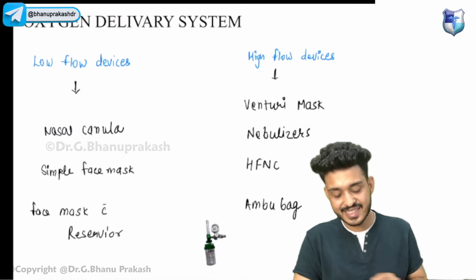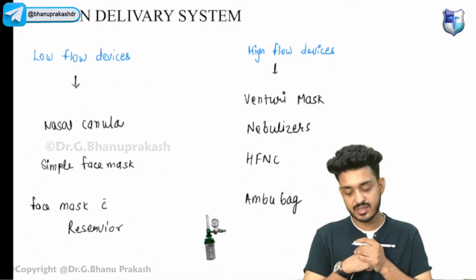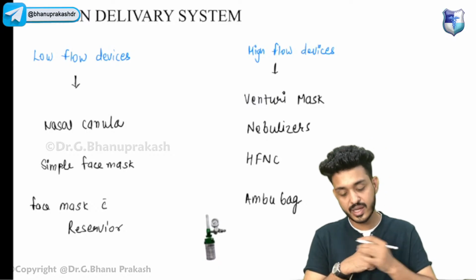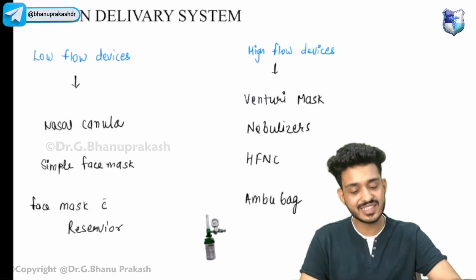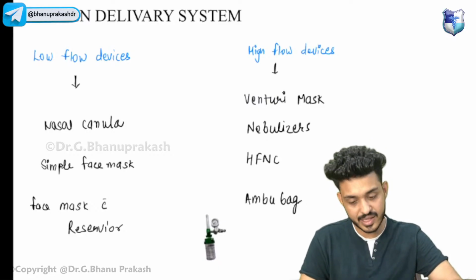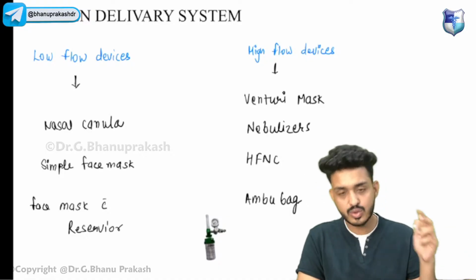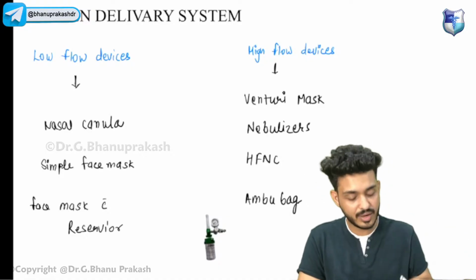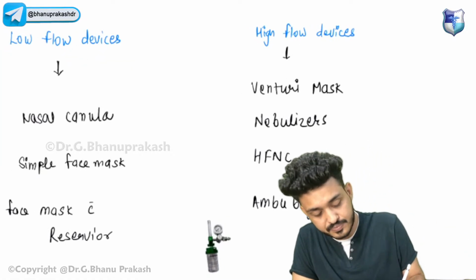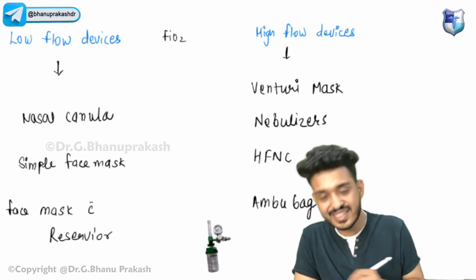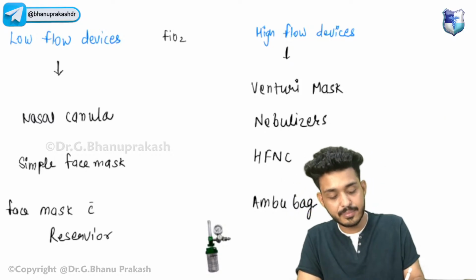Now we will be discussing the oxygen delivery system. There are some multiple-choice questions from these systems. We have two types of devices: low flow devices and high flow devices. Two things you have to remember. One is the FiO2. What is FiO2? Try to understand the simple meaning.